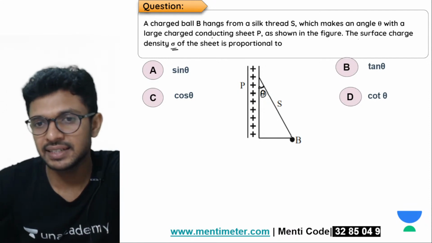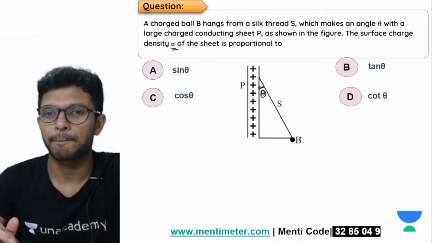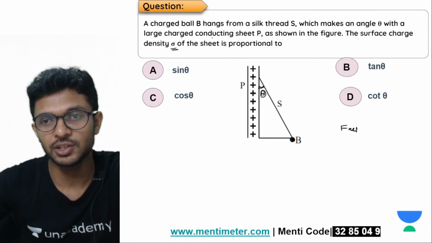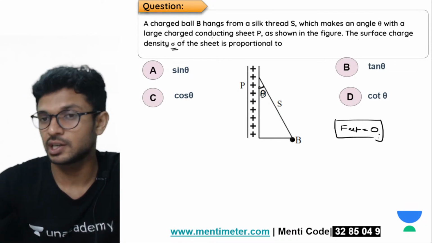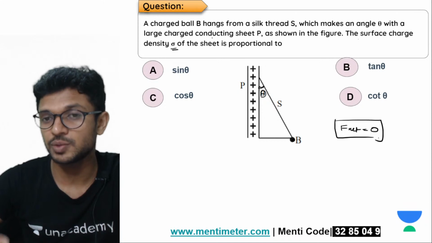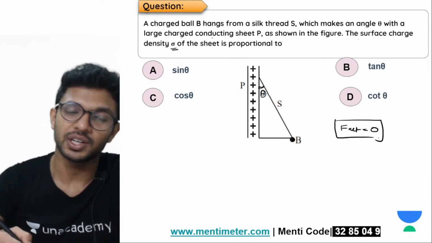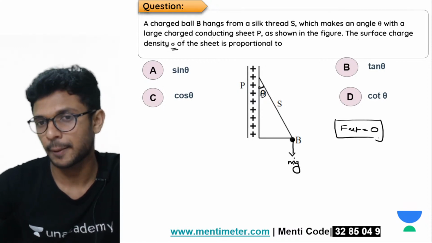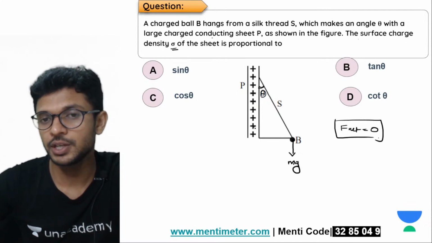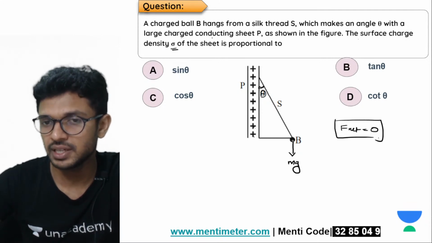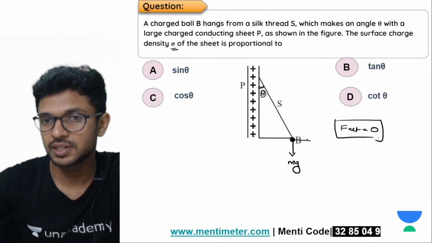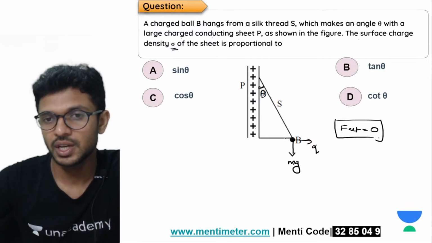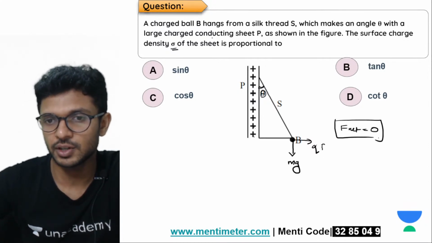Now it is given that B is stationary. When any body is stationary, what should be the first thought coming into your mind? That the net force on the body is equal to 0. And the second thought should be to mark all the forces on the body. Which are they? One, obviously, is the weight mg. Then, the sheet produces an electric field at the point B, so B experiences a force. The force is the charge on body B, say Q, times the electric field E, that is QE.